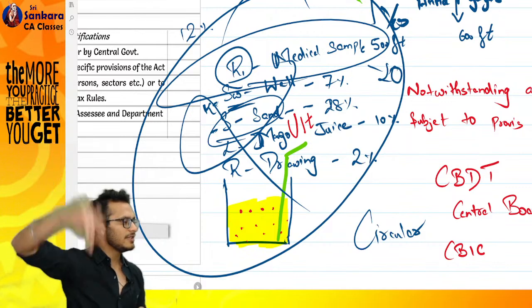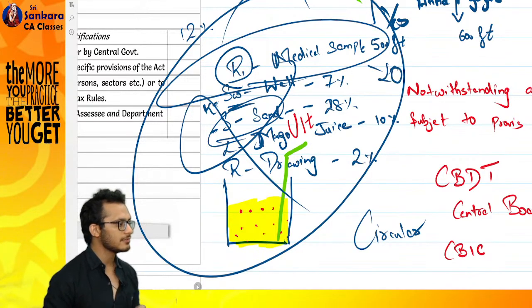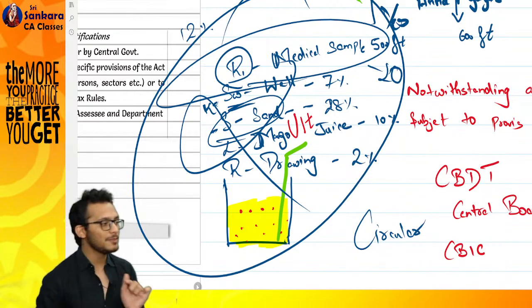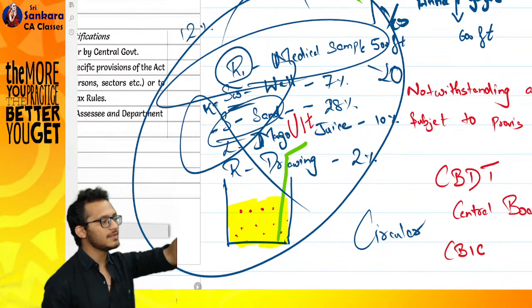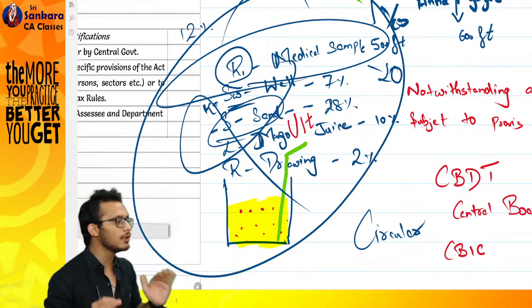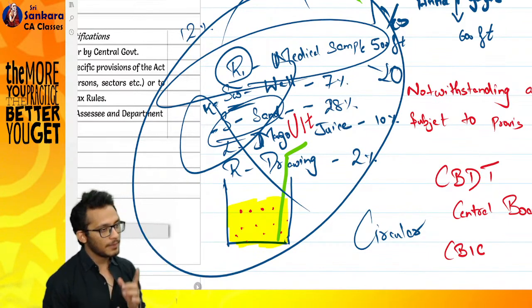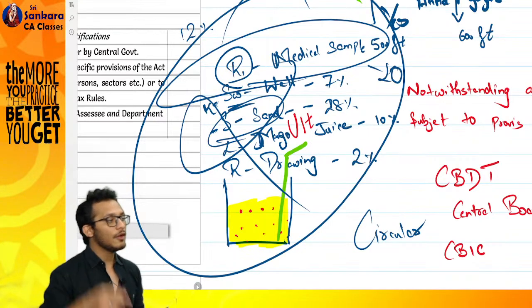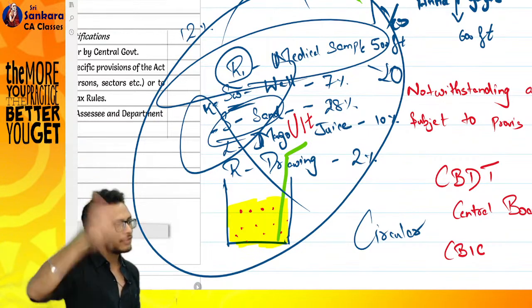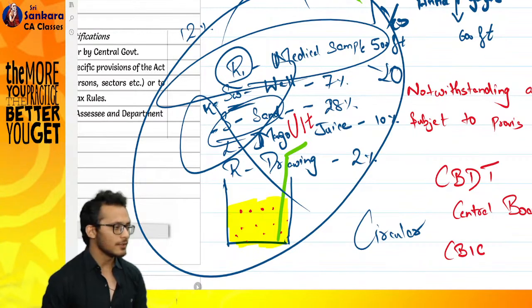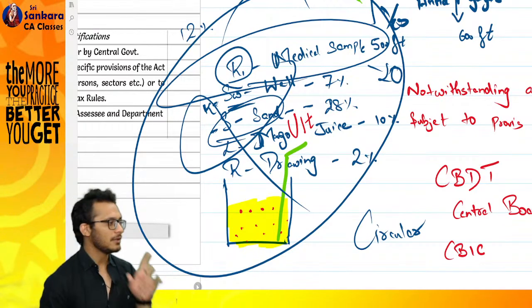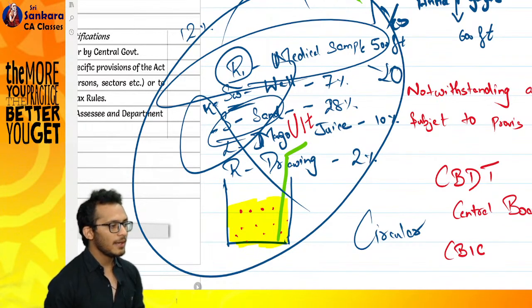Just because someone is sitting in CBIC, will you come and say, fine, whatever you say? Or will you go and dispute? Can you dispute? Yes, you can dispute, which means tomorrow if the CBIC officer says it is 12%, can you say, I don't want to do it, I want to use some other rate? Possible, not possible? Question to you. Is the circular binding on you? Is the circular binding on the officers? Can the officer say, I will do something else? Not possible. Circulars are only binding on the department.